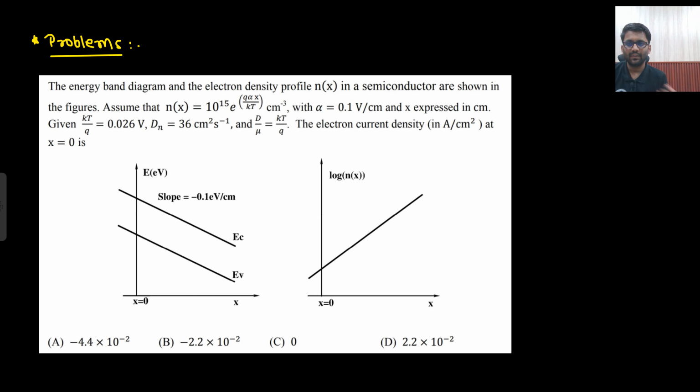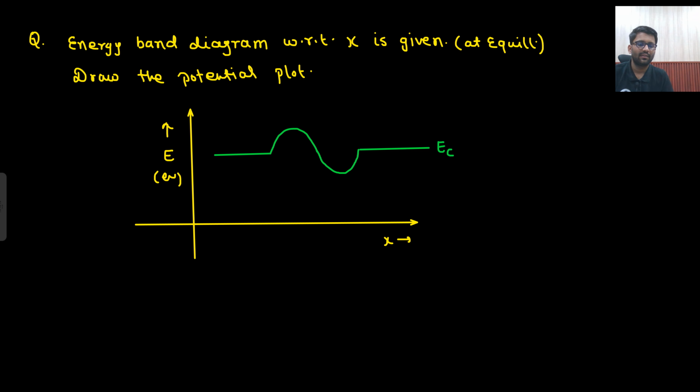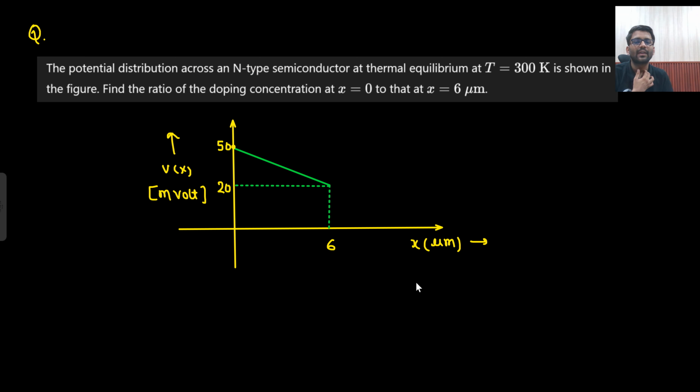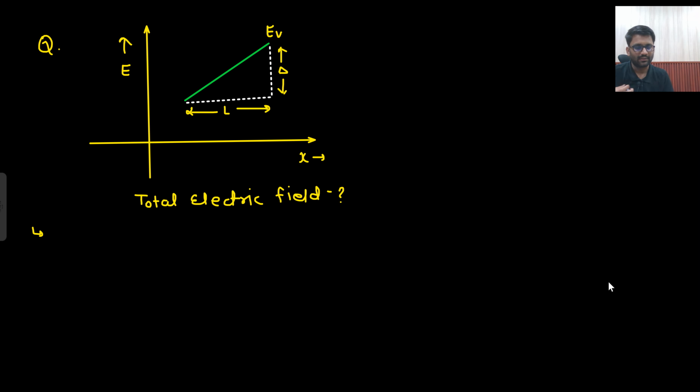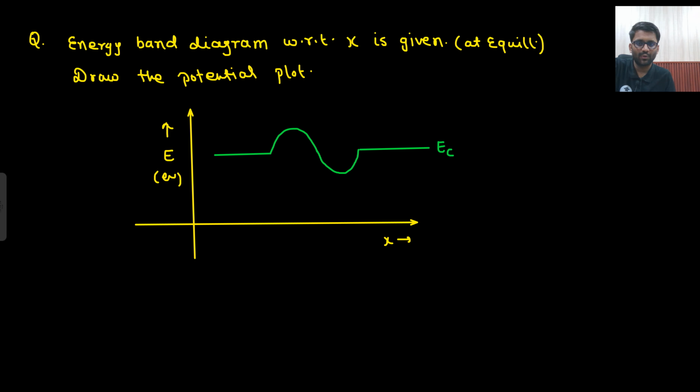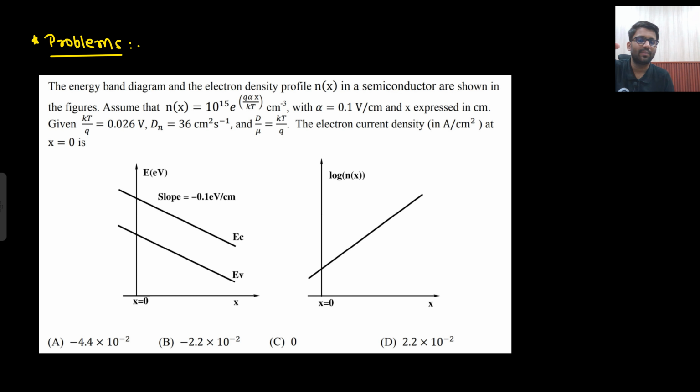Okay, now we will discuss 6 questions, easy questions these are. This is the first one, this is the second one, third, fourth, fifth, and then this is sixth. So these 6 questions you try on your own. I think you should be able to solve most of the questions on your own. Out of 6, at least 4 you should be able to solve. Okay, so let me take a break and then I will come back and we will start solving these questions, and then our basic semiconductor physics will be completed.